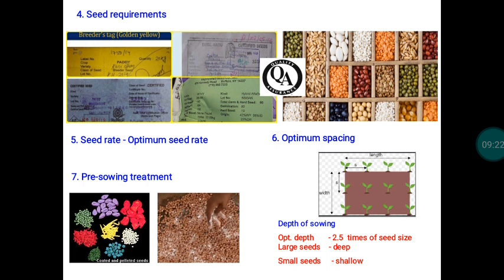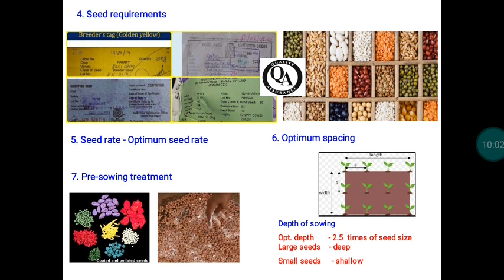Particularly in the case of pulses, at 50% flowering time we have to apply DAP. If you apply DAP, automatically we can convert all the flowers into pods and seeds. For example, if inferior seed material is used, some plants are in the vegetative stage and some are in flowering. If you apply DAP to the field, the spray will be effective only for the plants that are flowering. For the plants that have not attained the flowering stage, it is a waste. Again we would have to repeat it, which makes our cultivation operation much costlier.